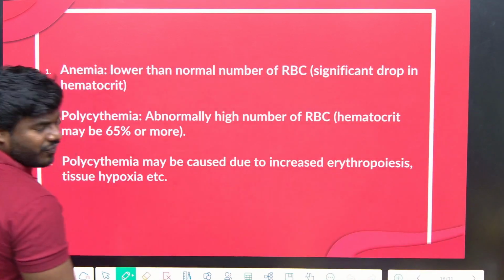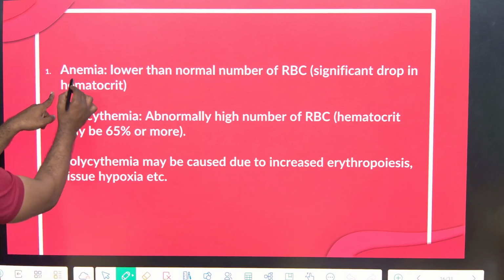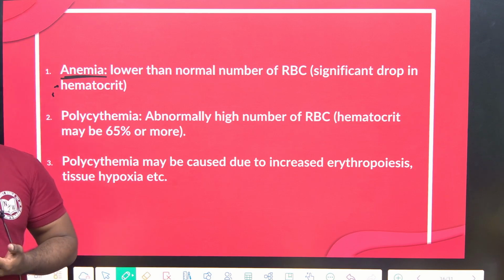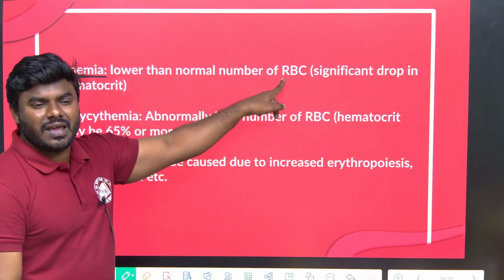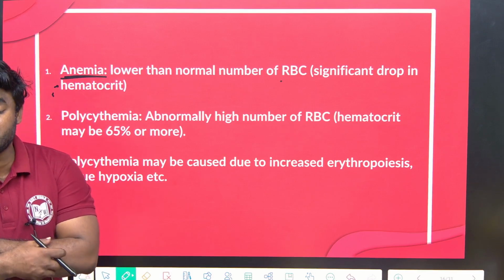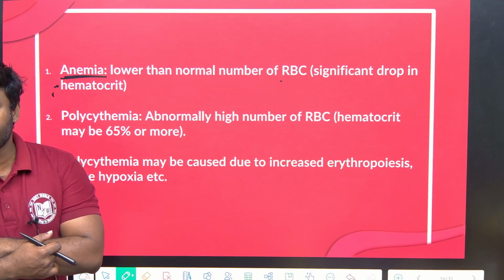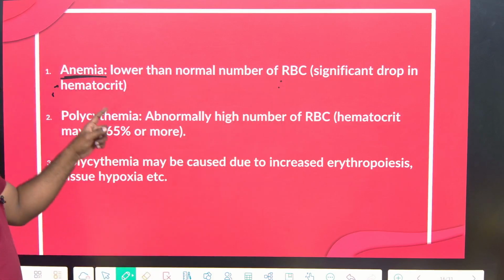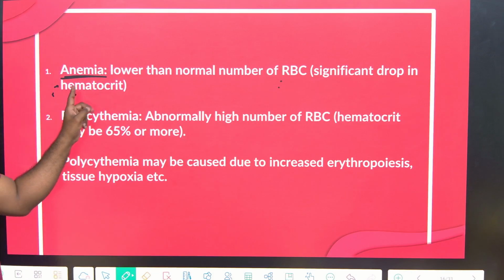So if blood percentage is lower than normal, we call it anemia. In the blood, the highest composition is obviously RBC. And what is the function of RBC? Transport of oxygen. So how can I give the definition of anemia?